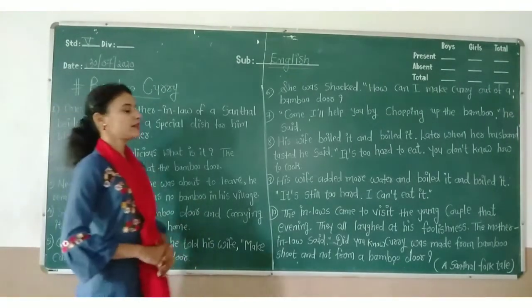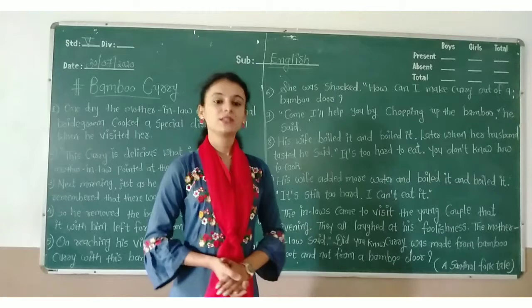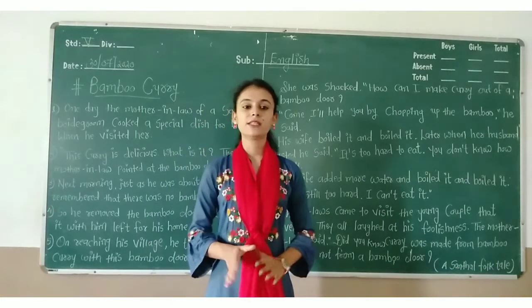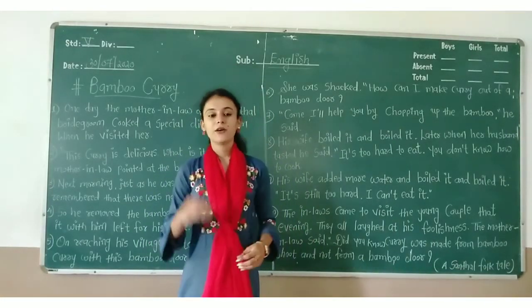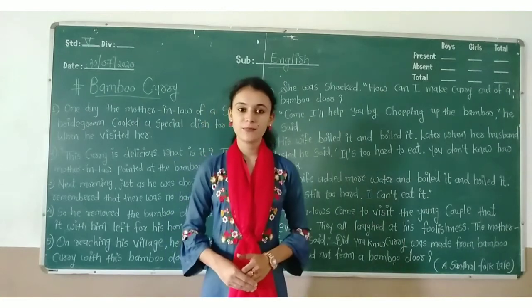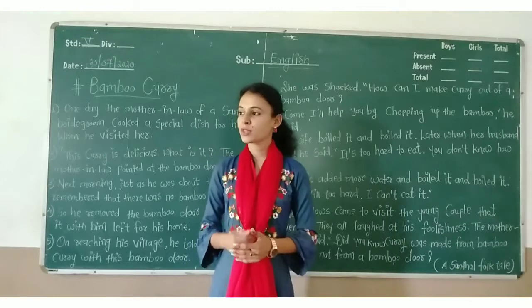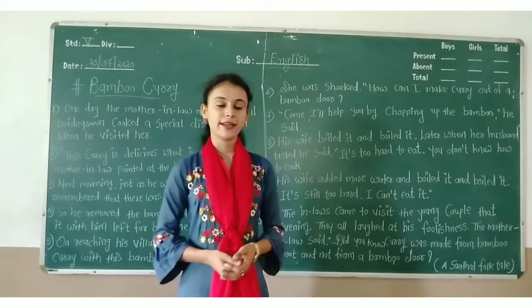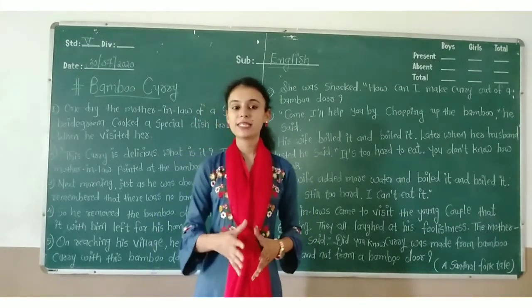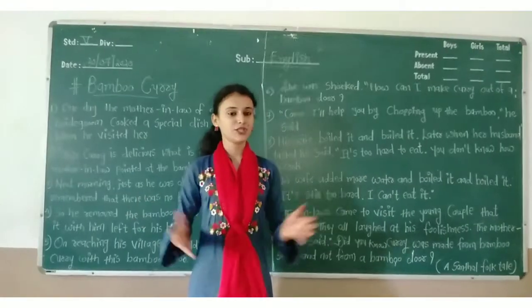So dear children, what happened? One day, the bridegroom visited his in-laws' house. When the bridegroom was there, the mother-in-law made one special dish. When the bridegroom tasted that dish, he said that it was delicious.